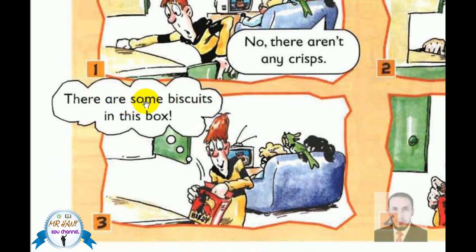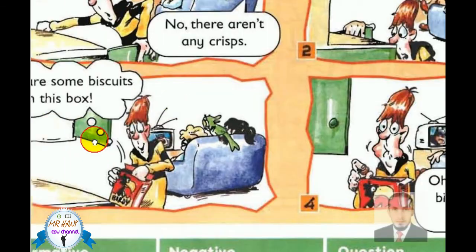We use there are, not there is, because this is a plural noun, biscuits. And is this sentence negative or affirmative? Affirmative. Why? Because there is no apostrophe T in the sentence. There are some biscuits in this box.